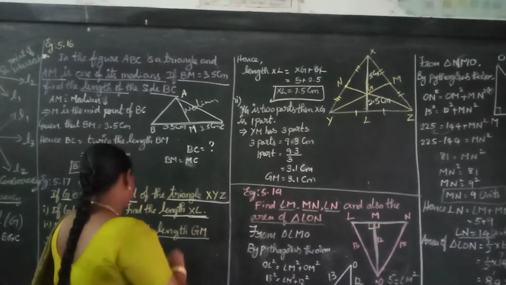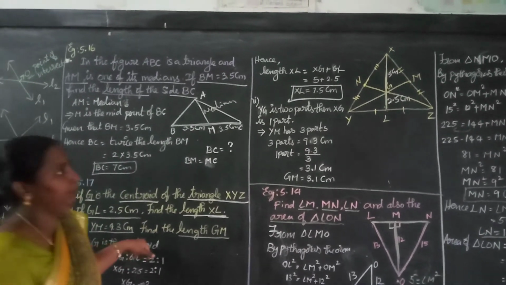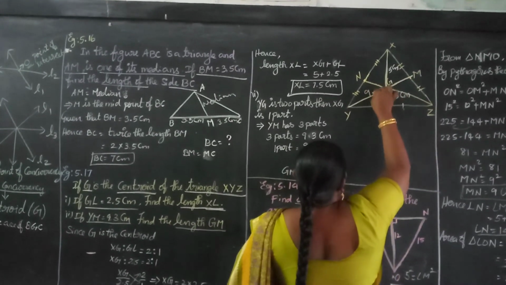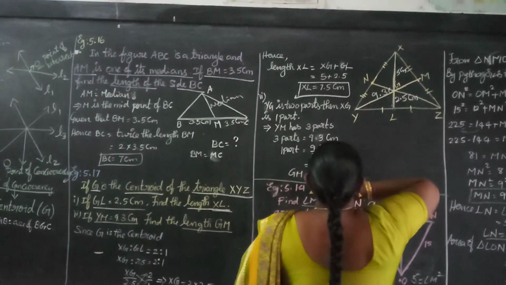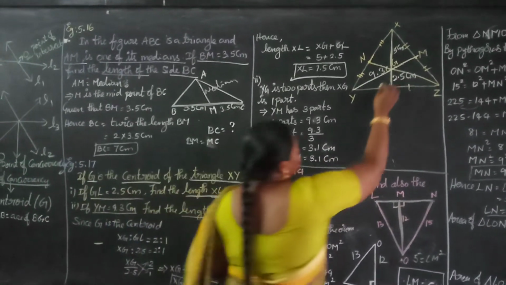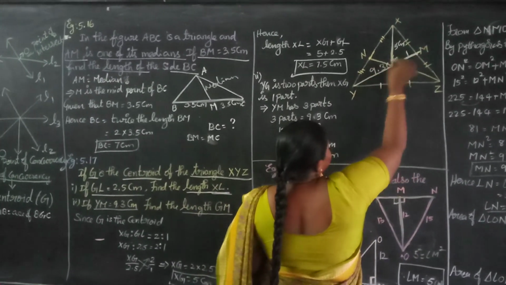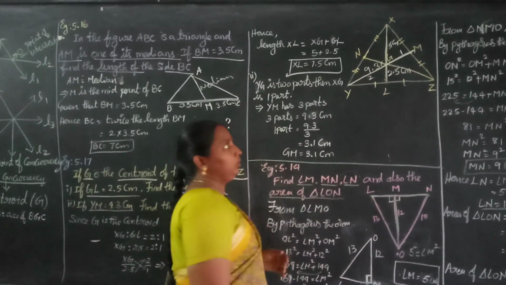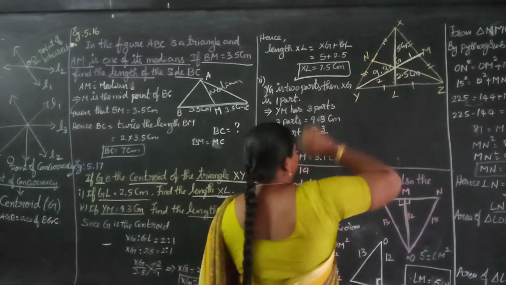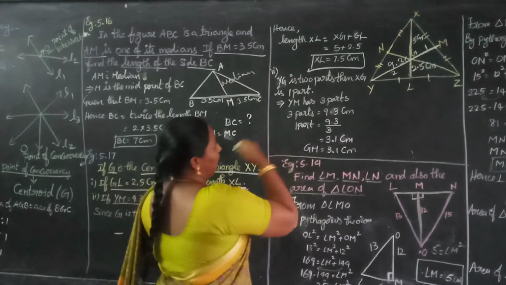Okay. Next, second sum, they given YM equal to 9.3 centimeter. The whole length of this median they given as 9.3 centimeter. What they asked to find? GM value they are going to find. Already I told you GM is one part now, YG is two parts. Totally we have three parts. So 3 parts is 9.3, then 1 part means 9.3 divided by 3. That only I did here.